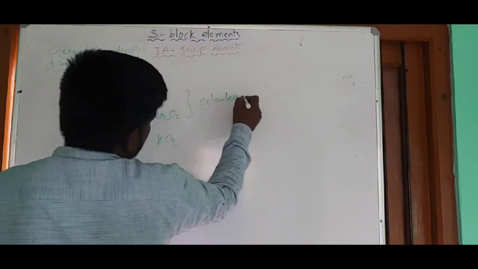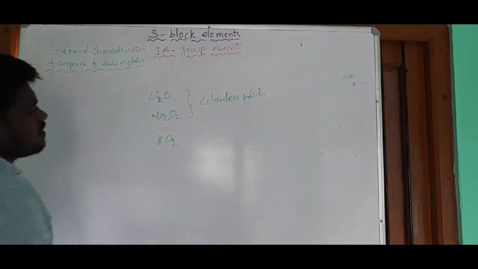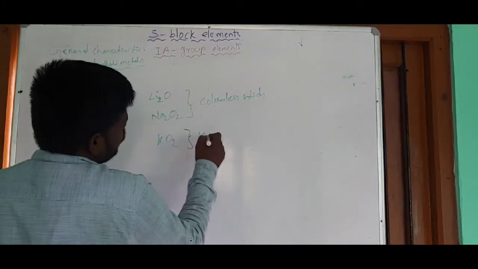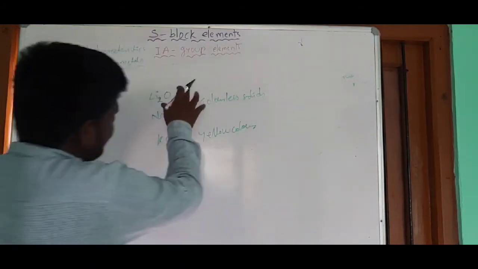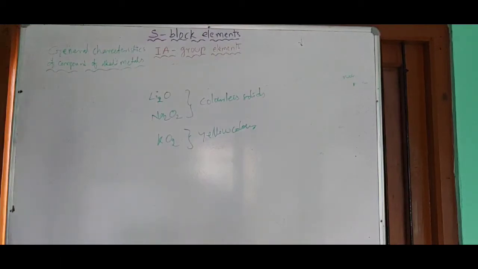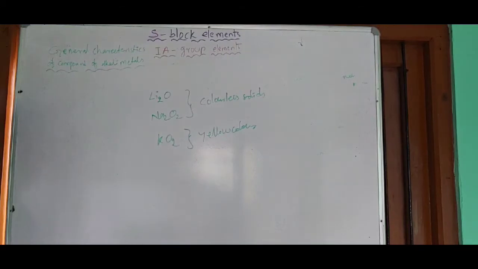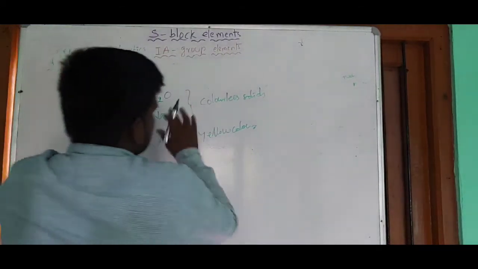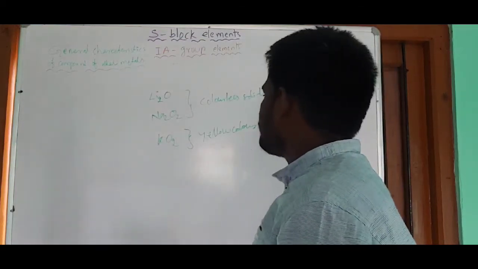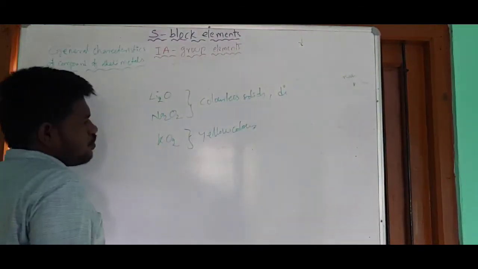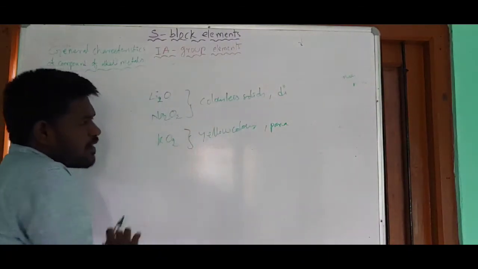So now these oxides are colorless solids. It means they are present in white color. And the next one is present in yellow color. So oxides and peroxides are colorless crystalline solids, and superoxides are yellow in color. Oxides and peroxides are diamagnetic in nature, and this one, KO2, is paramagnetic in nature.